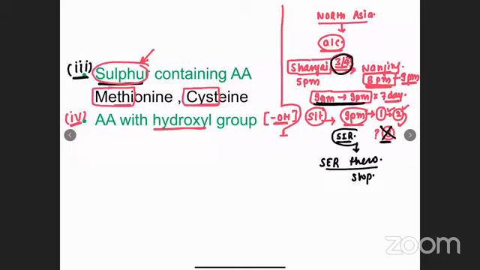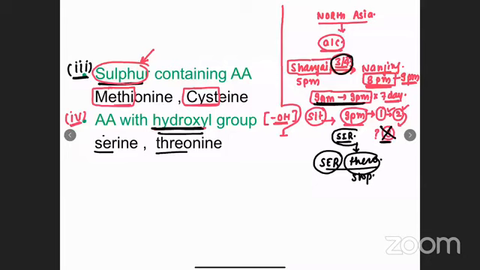What we are discussing is alcohol containing amino acids. The alcohol containing amino acids are, sir, ठहरो. This is alcohol. That is serine and threonine. Sir, ठहरो. Nothing such incident happened.